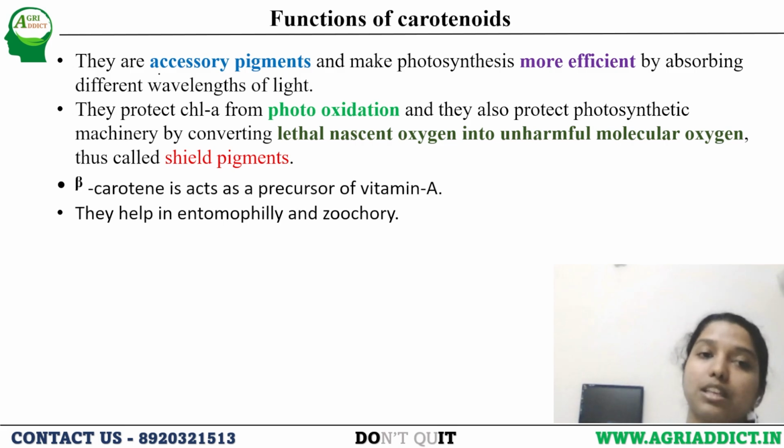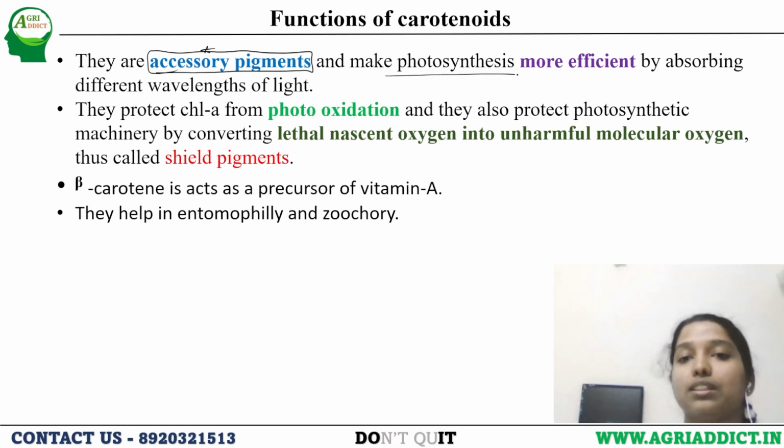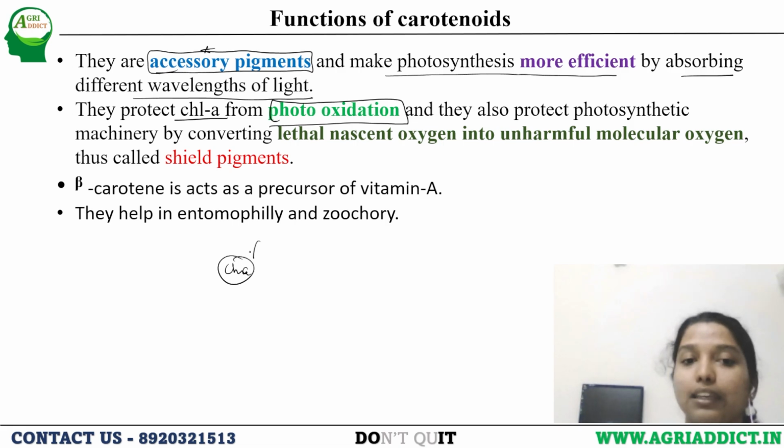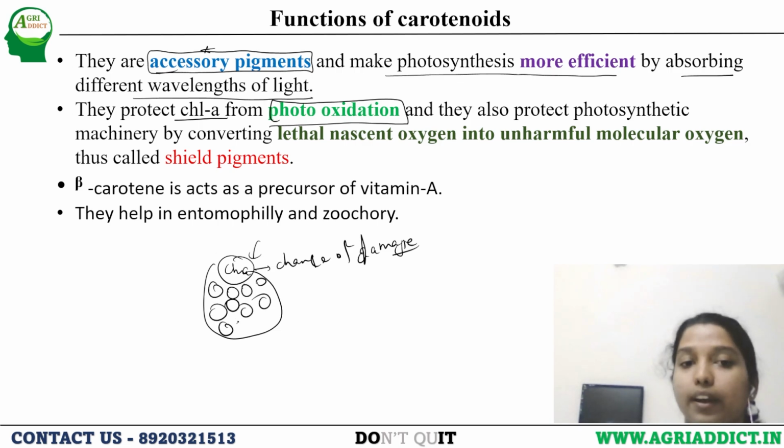Now comes the functions of carotenoids. They are accessory pigments. They are not the main pigment like chlorophyll A. They make photosynthesis more efficient by absorbing different wavelengths of light. And they protect chlorophyll A from photooxidation. If light falls on chlorophyll A directly, it has a chance of damage by photooxidation. So they protect this chlorophyll from photooxidation. This is how they are arranged.